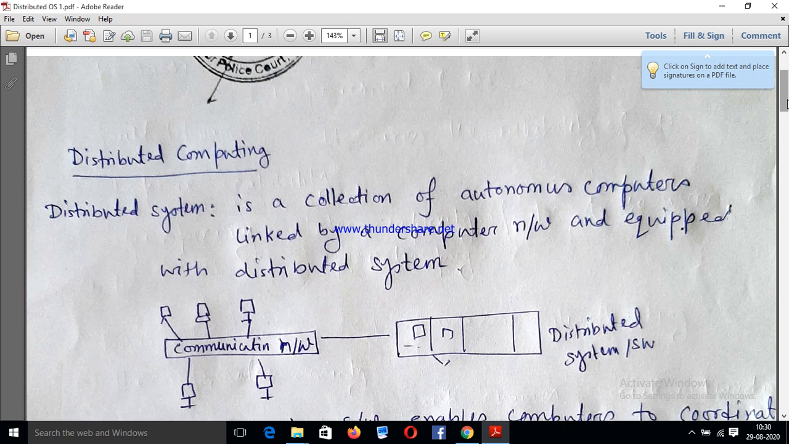So, the name of the subject is distributed operating system. First of all, we know why it is called distributed, and then we have to know what are the main features of distributed operating system. See, the concept of distributed operating system is nothing but